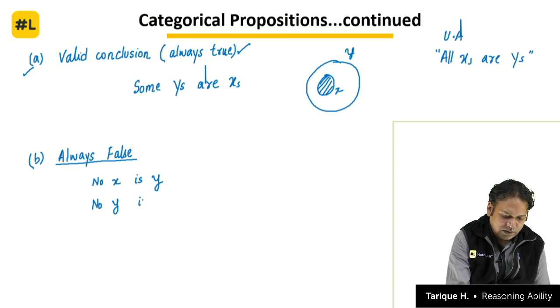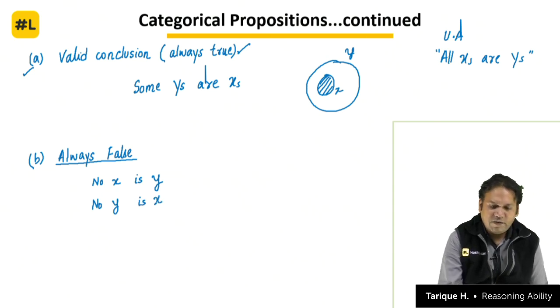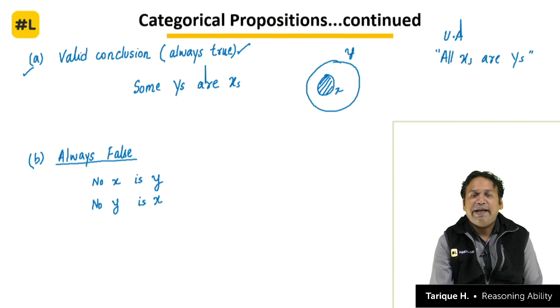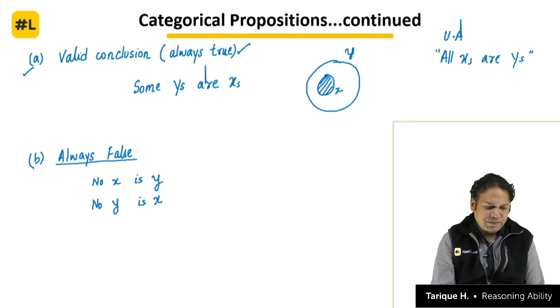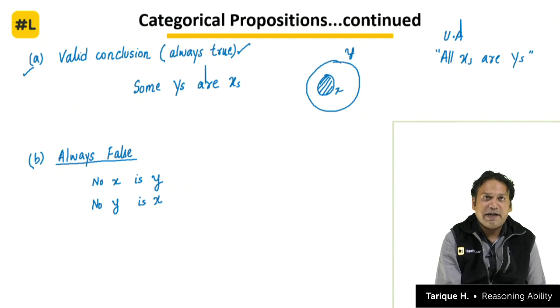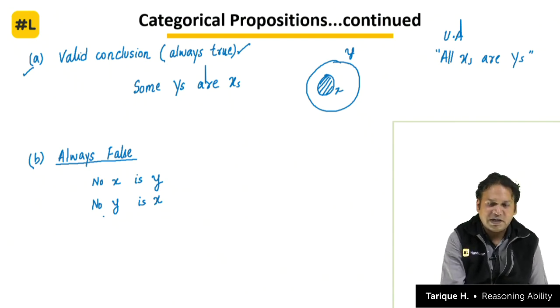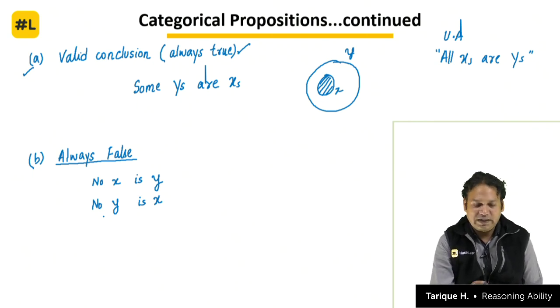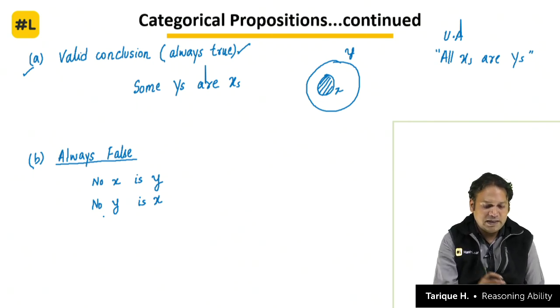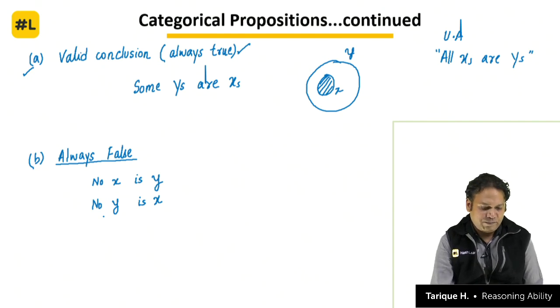How is this possible, right? We see from the diagram that x is inside y. That means at least some y will definitely be x, right? Which is why the valid conclusion also is that some y's are x. So to say that no y is x will become wrong. Okay, that is why this also comes under the category that something which is always false. No x is y is false. No y is x is also false.